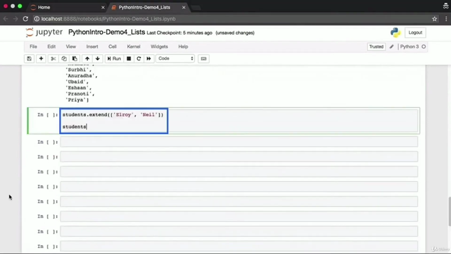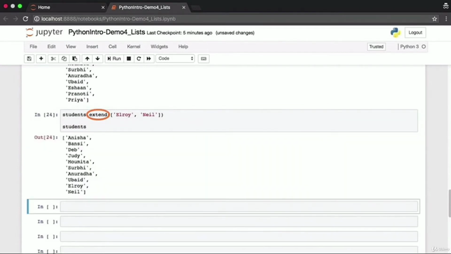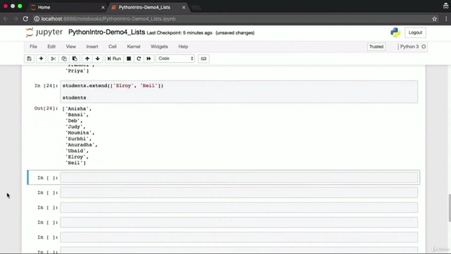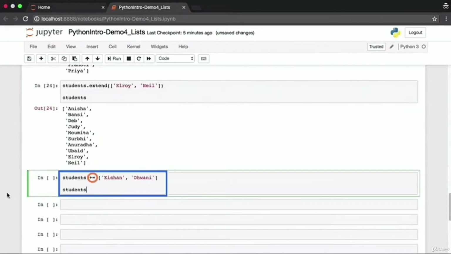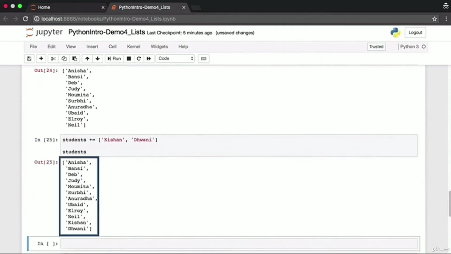If you want to add more than one element in one go to the end of the list, you can use the extend function. The extend function takes as its input argument another list, and it has added Elroy and Neil to the end of our students list. You can also append to the end of a list using the plus equal to operator. We've used this with primitive types. It works with lists as well. Kishan and Dhwani will be added to the end of the students list, and the result will be stored in the students list itself. You can see in the result here, Kishan and Dhwani are present at the very end.